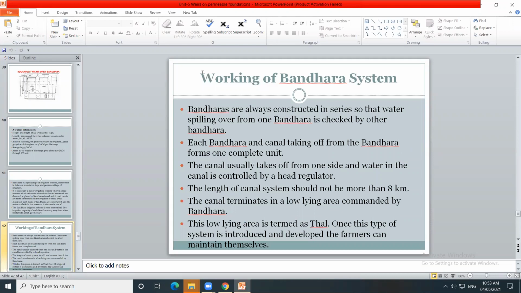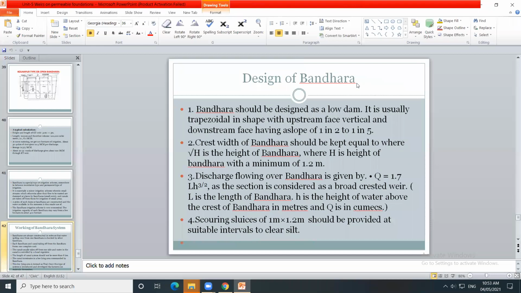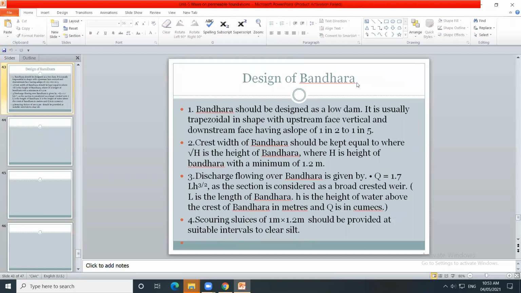So this is the working of bandara system. समजलं working? त्यानंतर design of bandara, design of the Kolhapur type bandara, how it is designed. The bandara should be designed as a low dam.